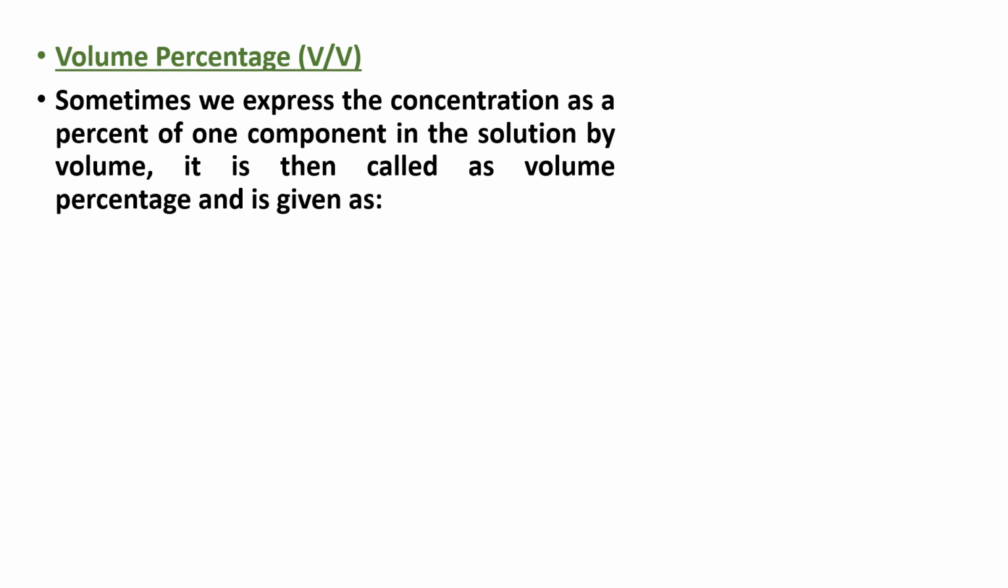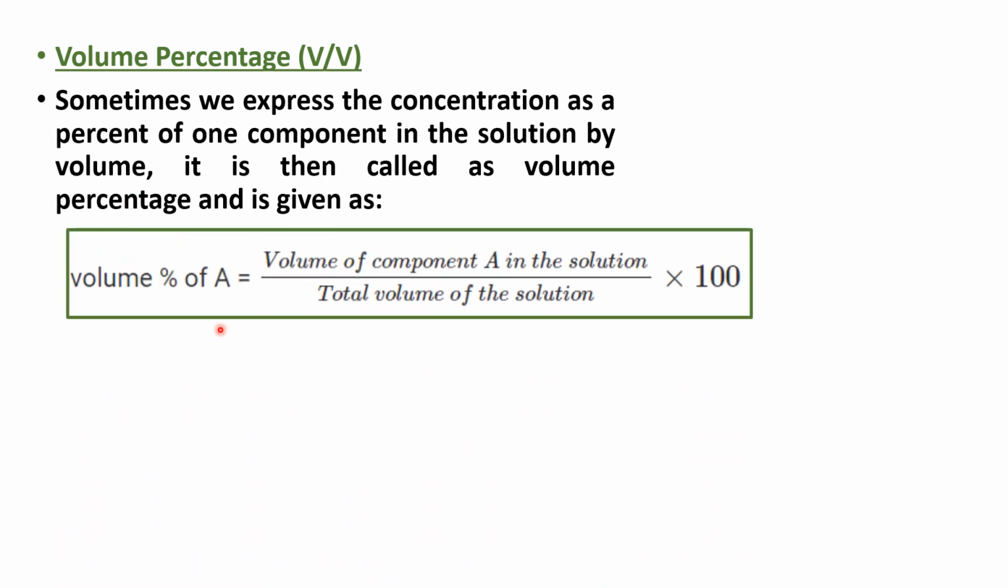Volume percentage. Sometimes we express the concentration as a percent of one component in the solution by volume. It is then called the volume percentage and is given as volume percentage of A equals volume of component A in solution divided by total volume of the solution into 100. For example, if a solution of sodium chloride in water is said to be 10% by volume, that means 100 ml solution will contain 10 ml of sodium chloride.